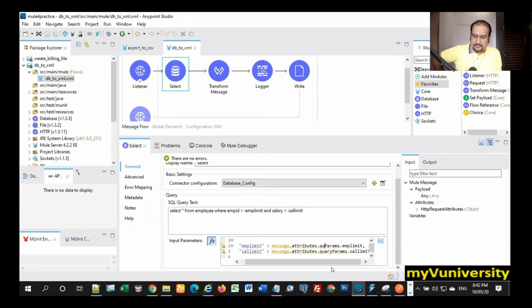QUERY. Okay, looks fine. The last one is a comma, right? The first time, yes, because you put an opening curly bracket and a closing curly bracket. Yes, you put that. EMP limit, perfect. And in Postman, you are sending EMP limit and salary limit only, right?